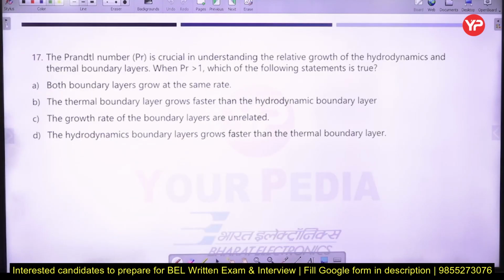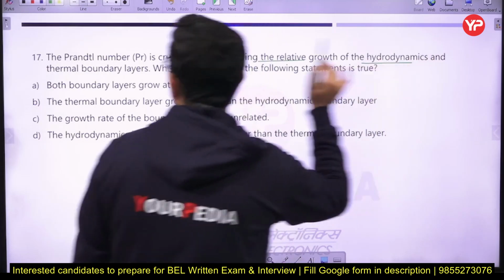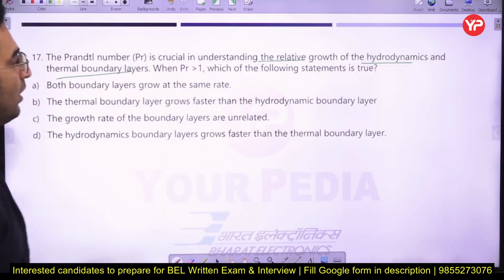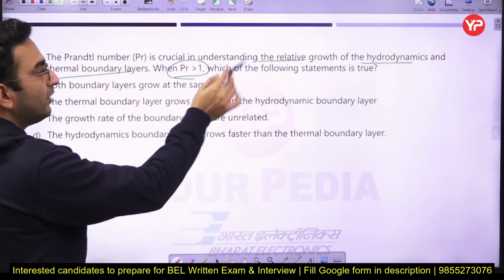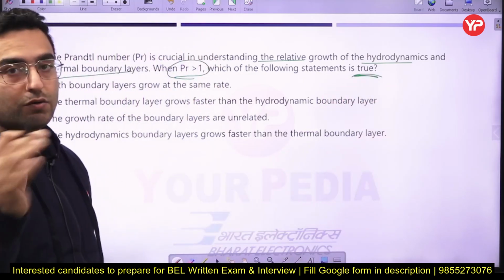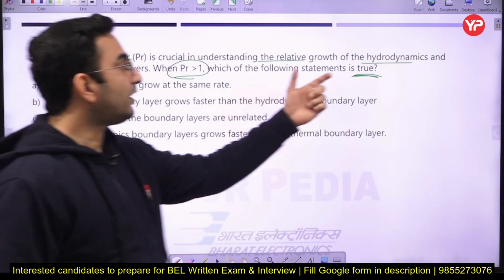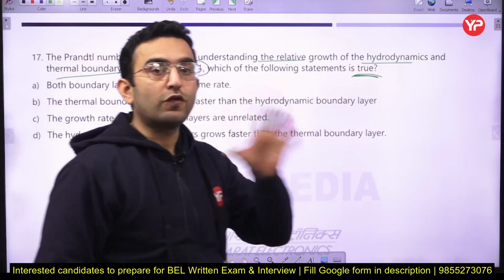Next part, the Prandtl number is very crucial in understanding the relative growth of the hydrodynamic and correspondingly thermal boundary layer. When the Prandtl number is more than 1, then which of the following statements is true? Okay, so whenever you are doing a question like this, just pay attention to whether they are going to ask you the true statements or the false statement.